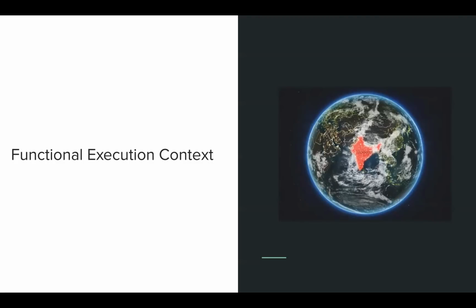Functional means just a part of the globe, like India is a part of the globe. India has its own culture, so every country is limited in itself. Even though you can move here and there, every culture has its limited access, and basically whatever is in that country usually stays in that country. Like the culture of India is usually inside that country only. You can't just go and get it outside, right? So that's what I mean by functional execution context.